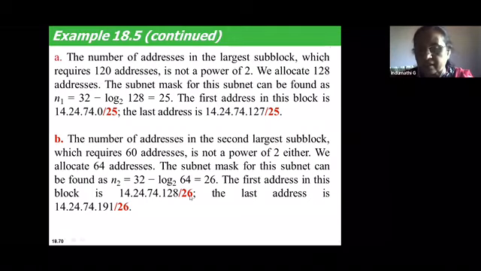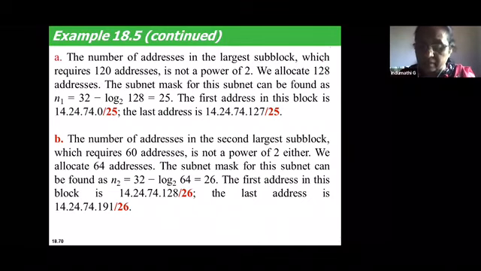14.24.74.128/26 is the first address of this block. Our last address is 14.24.74.191. How did you get this? You have to have 64 addresses: 128 plus 64, both sides inclusive. So it is ending at 191. So this is how you can design the second subblock.